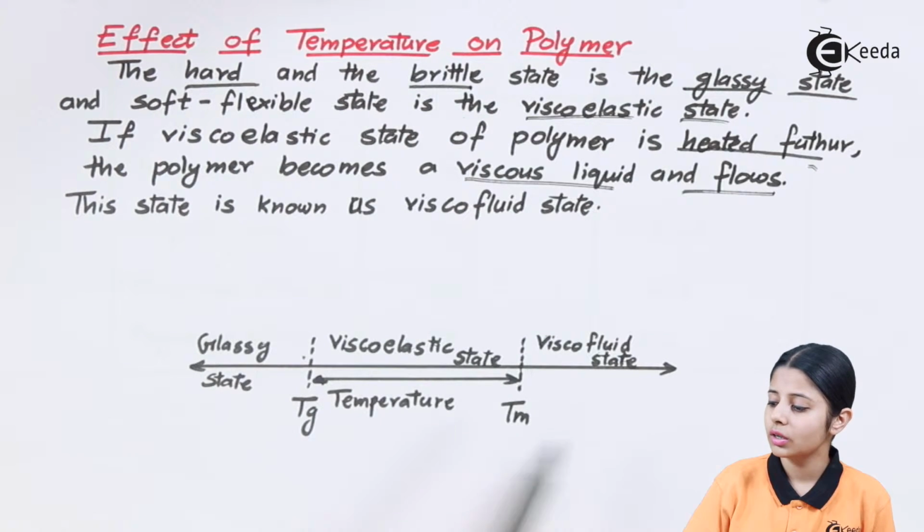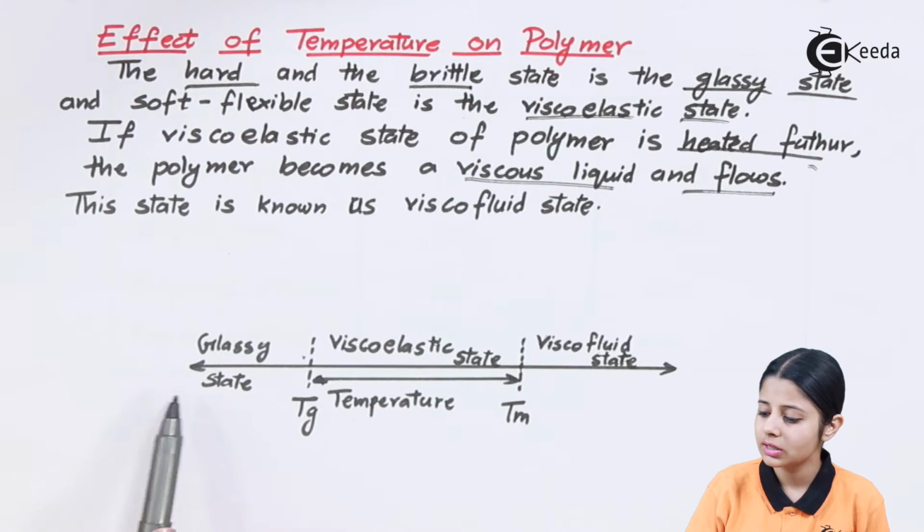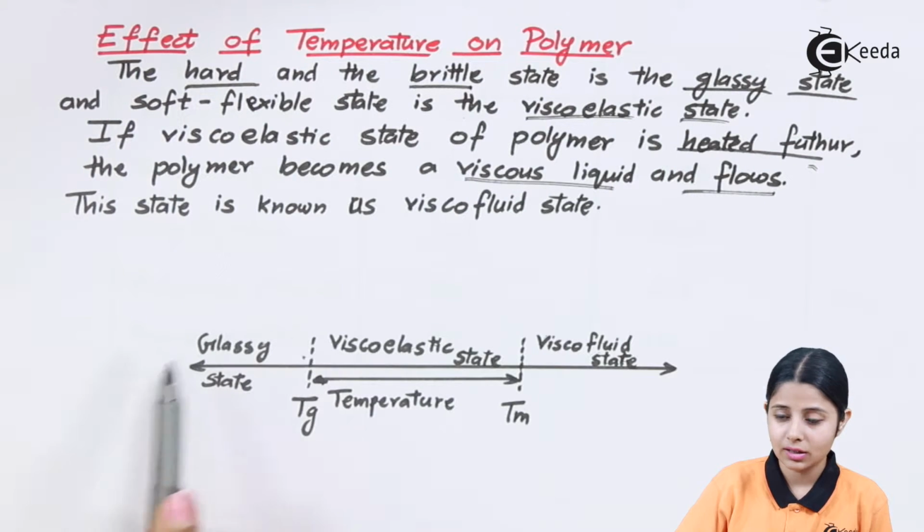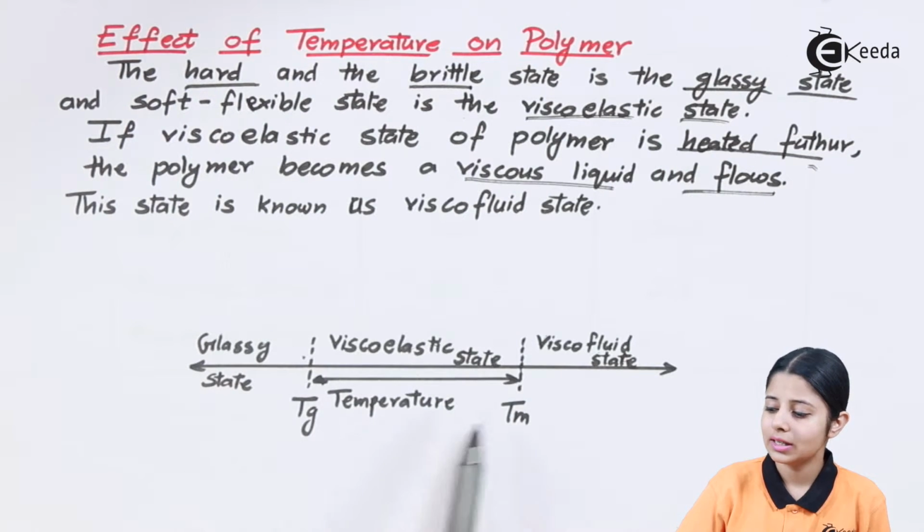Over here, they have just given a diagram. Over here, I have the states. First is glassy. Second is viscoelastic state.